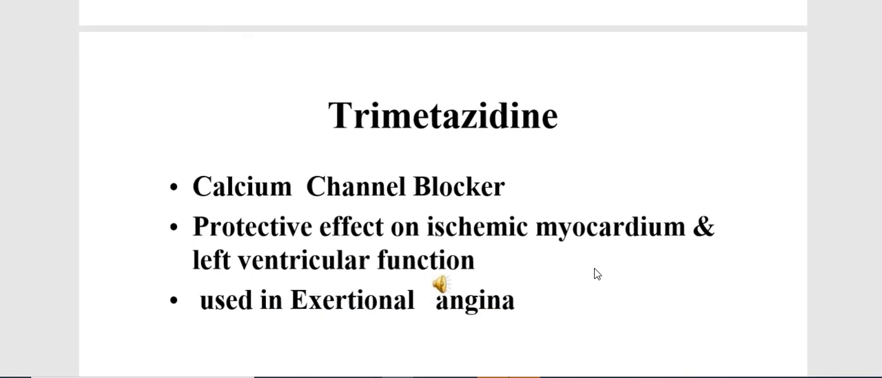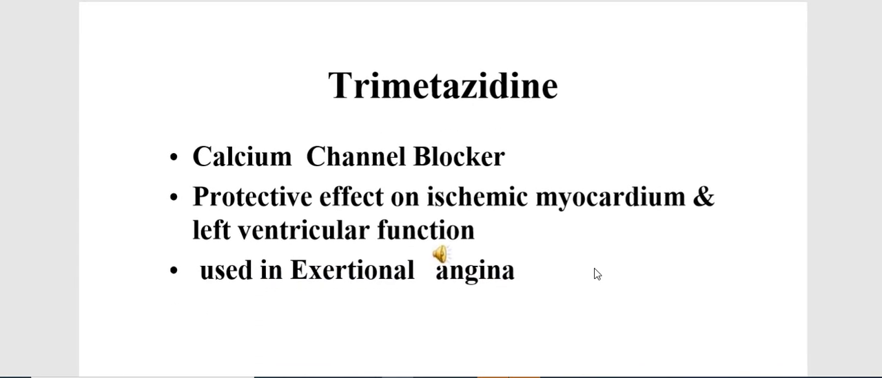Then trimetazidine, it's a calcium channel blocker, and it has a protective effect on ischemic myocardium and left ventricular function. It is also used in exertional angina treatment.